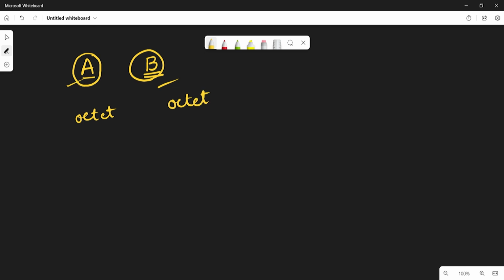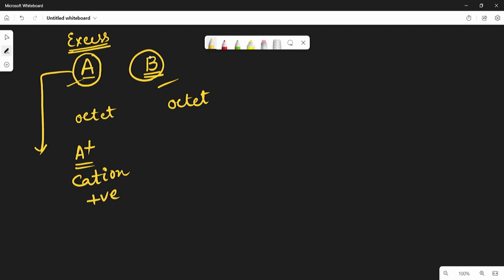For example, take two atoms, atom A and atom B. Suppose atom A does not have octet configuration and atom B also does not have octet configuration, which means atom A has excess electrons. To get the octet configuration, atom A loses the excess electrons and becomes A plus, which means it is a cation, a positive ion.